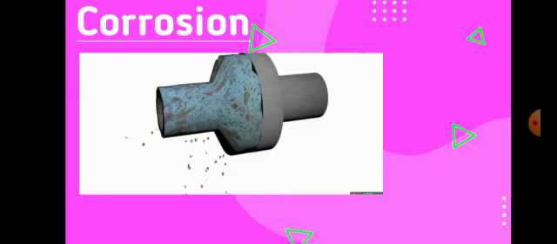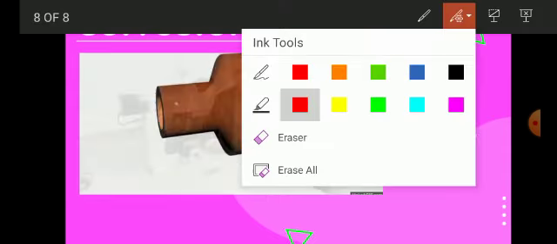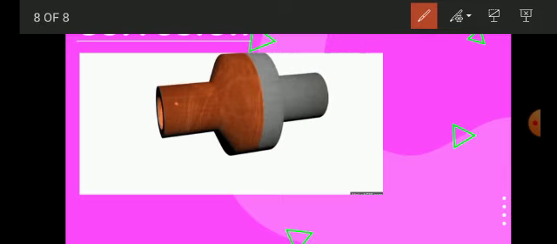Okay, so here I have added a GIF to make you understand more clearly and better about corrosion. Let me play the GIF so that you can understand better what corrosion is.